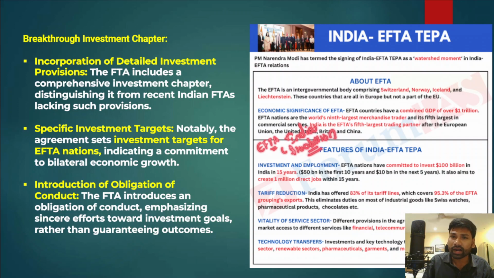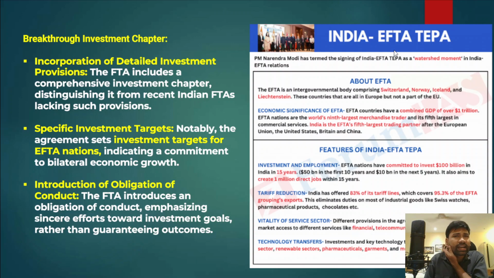And apart from that, technology transfer, especially investments and key technology transfers in sectors like agriculture, renewable energy, pharmaceutical, garments and medical instruments, will also take place in the next 15 years. So completely, this is what the India European Free Trade Association trade agreement is about.